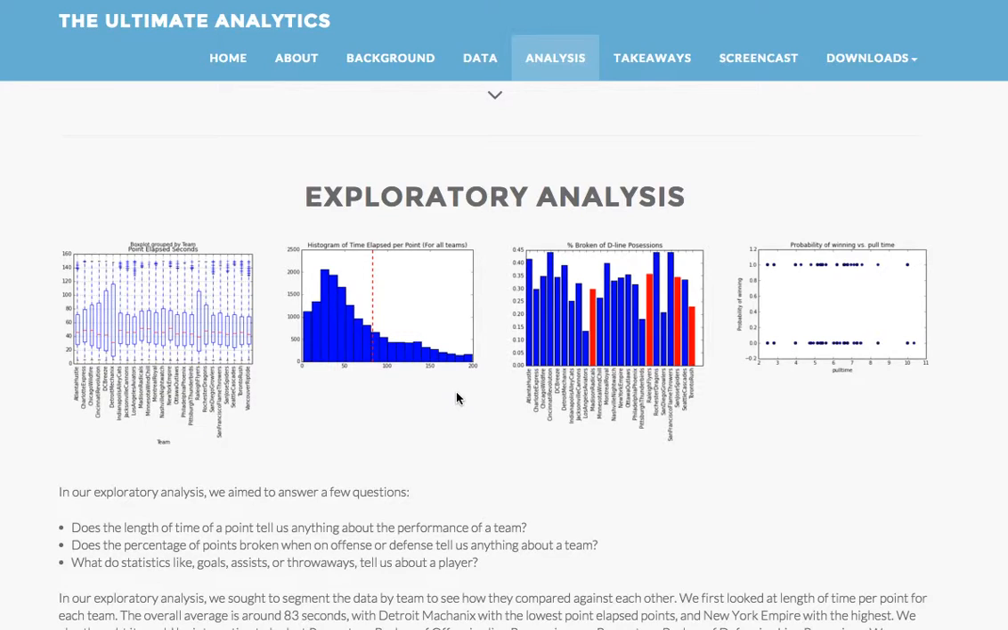We first analyzed that the average length of a point is 83 seconds, which is relatively short. Next, we wanted to see if the length of a point varied between teams when on offense or defense. We found that the best team has short offensive and defensive points that are each about 40 seconds.